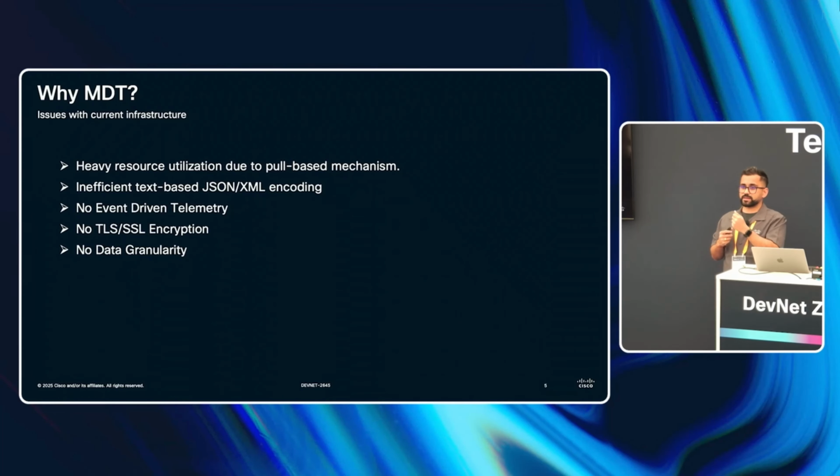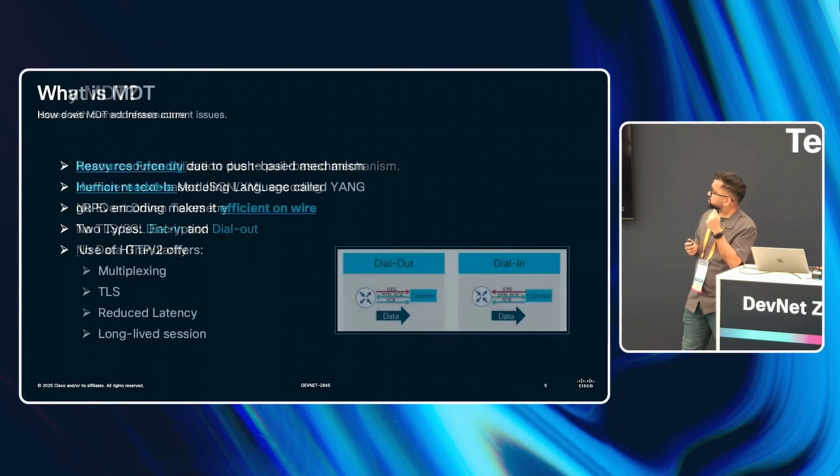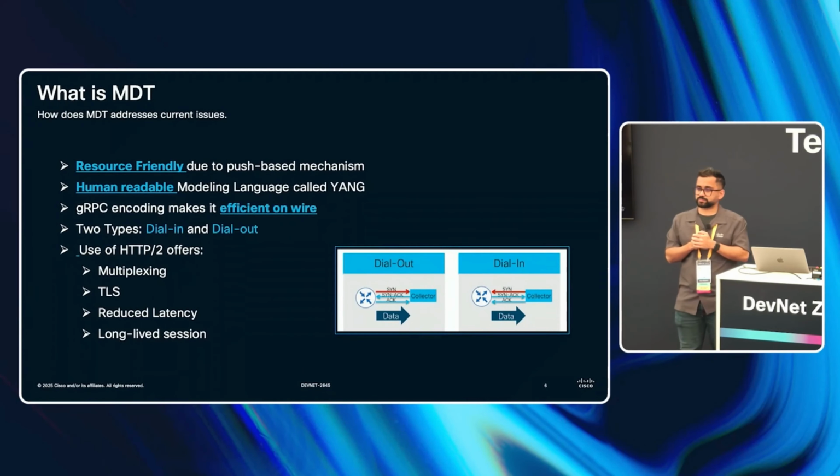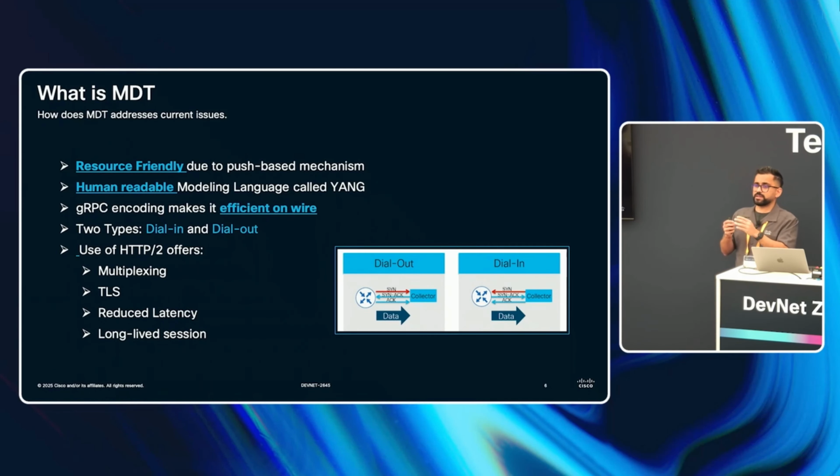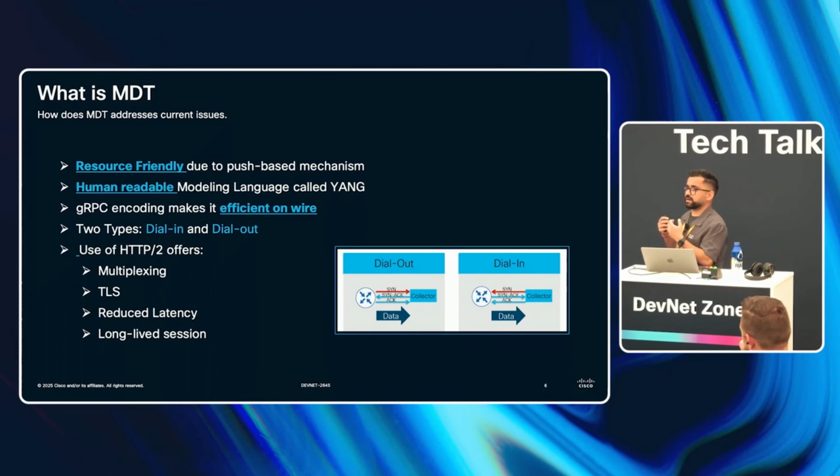So in order to address these downsides, we introduce something known as model-driven telemetry, and we'll see how it resolves all the downsides of the existing framework. First, it is based on a push-based mechanism, meaning I just need to tell my router once that I need this information, and my router streams that data for me every given time interval. I need not go to my router and ask for the same information again and again. This saves me a good amount of overhead in a scaled environment.